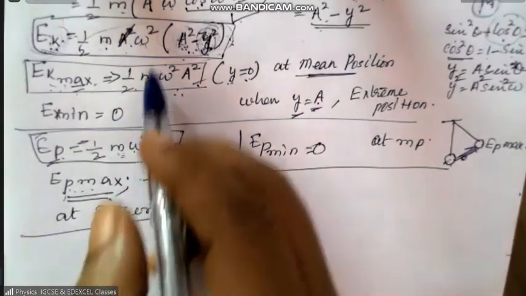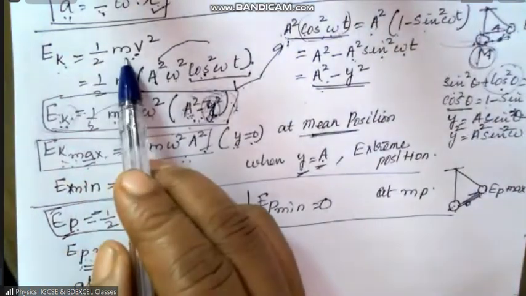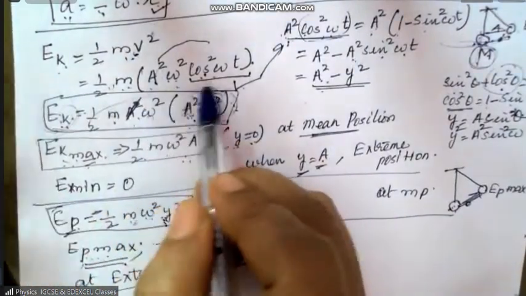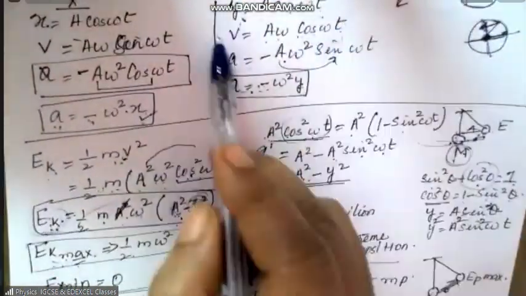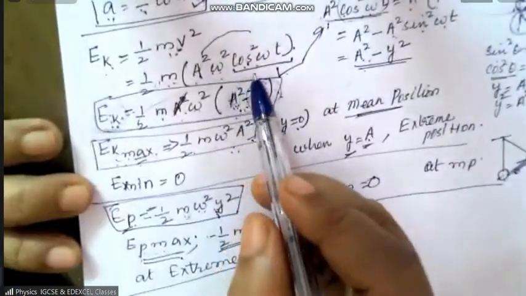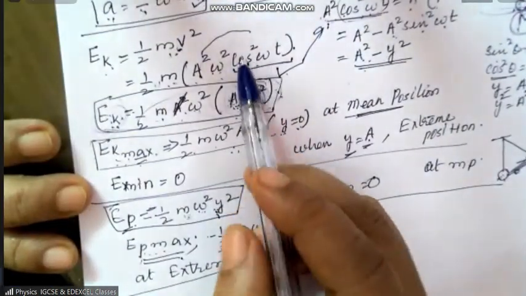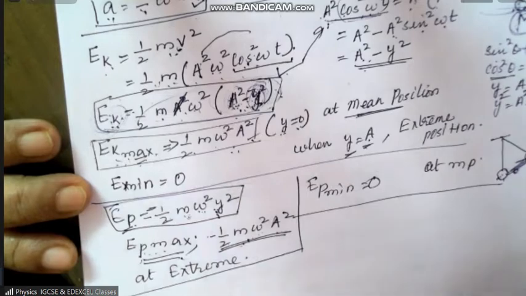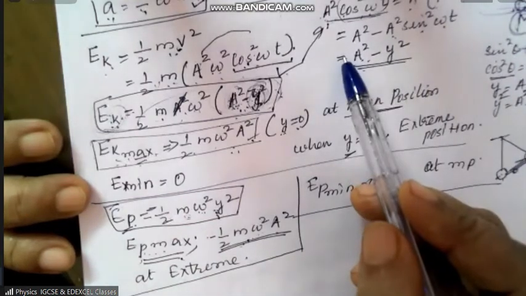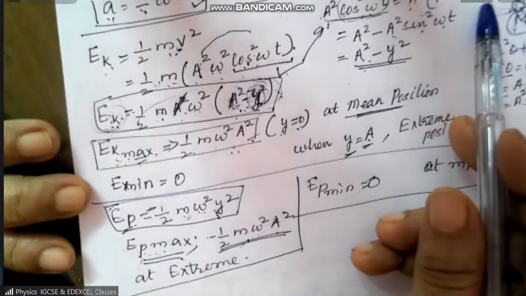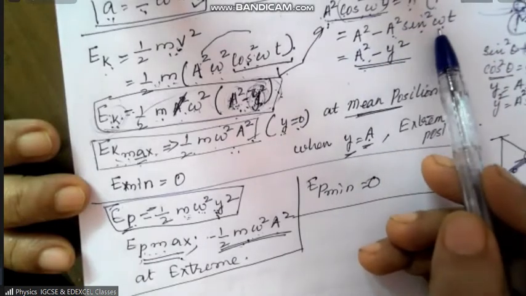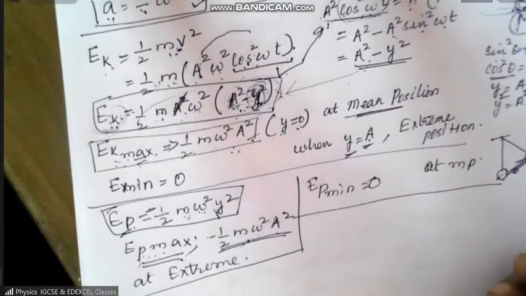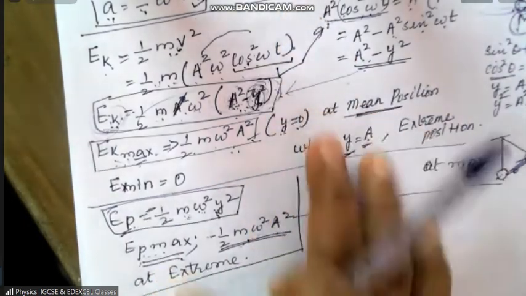Because look here, we have half m v square. This is the basic equation. When you put in v, we got half m a square omega square cos square theta, because v is equal to this. When you square it, you will get all these things. Now I wanted to remove this cos square, so what do I do? A square cos square theta, I took it as a square minus y square. That is this step. 1 minus sin square, then a square multiplied inside, therefore a square minus y square. So that is how you got this one. So please take it down and try to do it by yourself, otherwise you will forget.